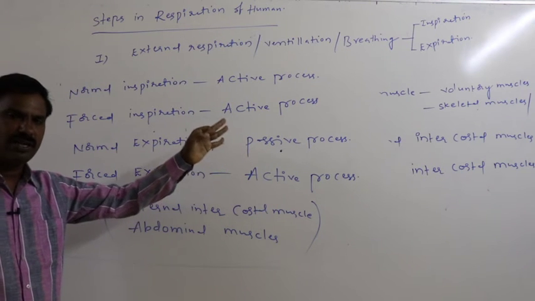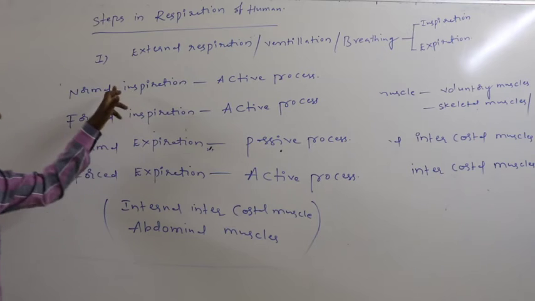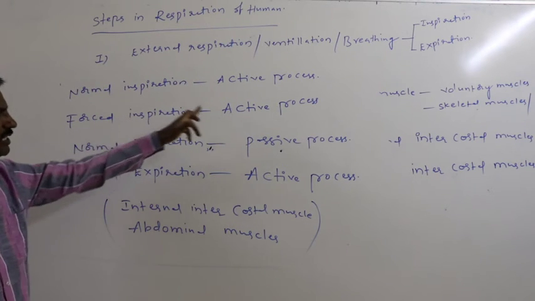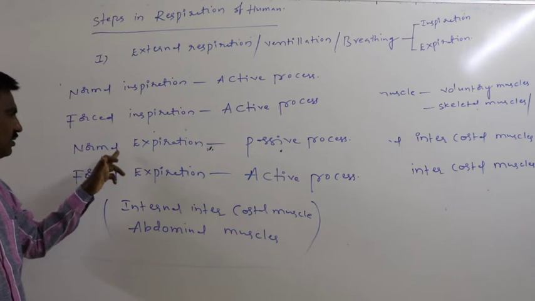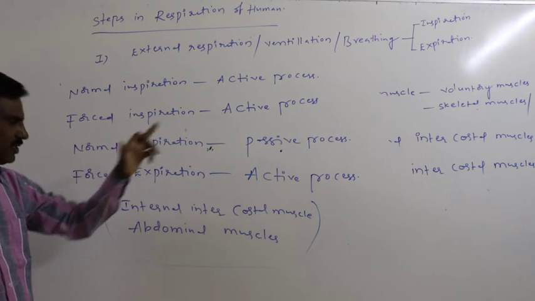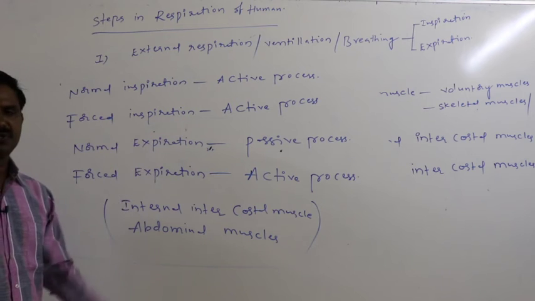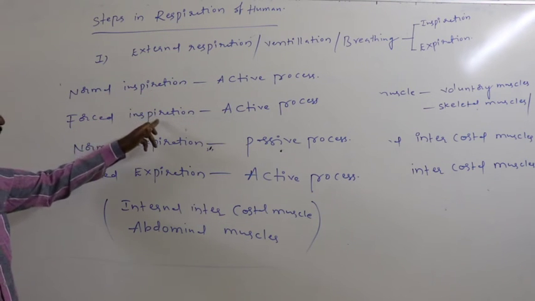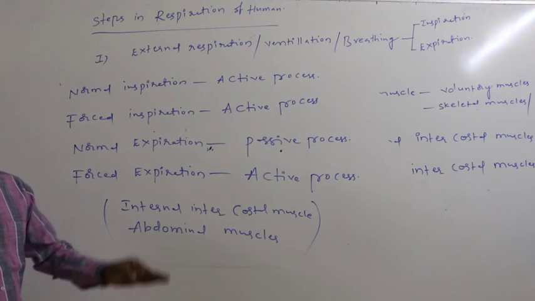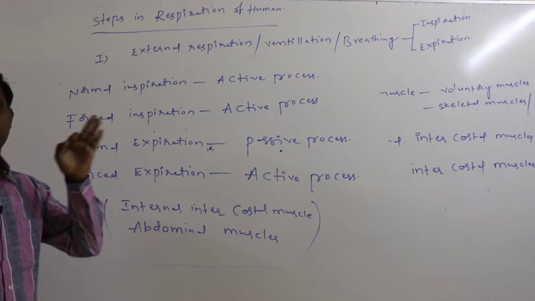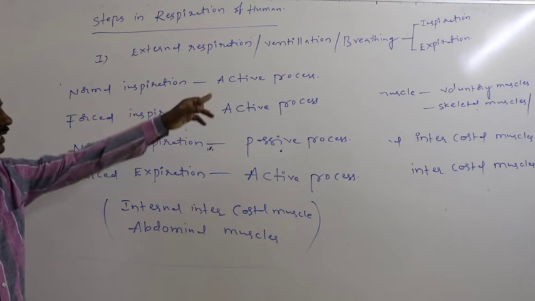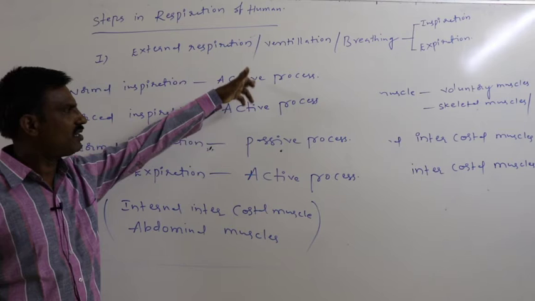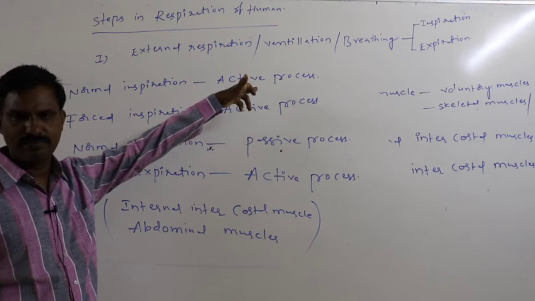Very important from the NEET objective point of view. Normal inspiration is an active process, forced inspiration is an active process, normal expiration is a passive process, forced expiration is again an active process. In normal inspiration and forced inspiration, the external intercostal muscles and diaphragmatic muscles get contracted in these two processes.